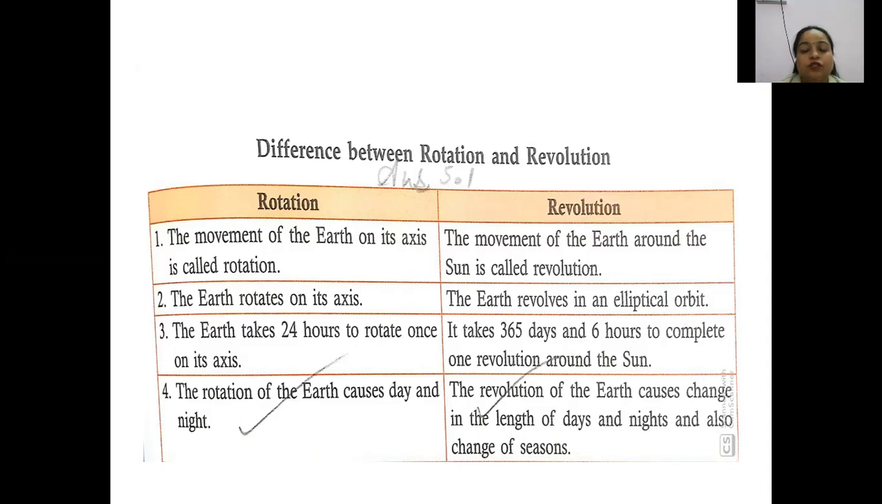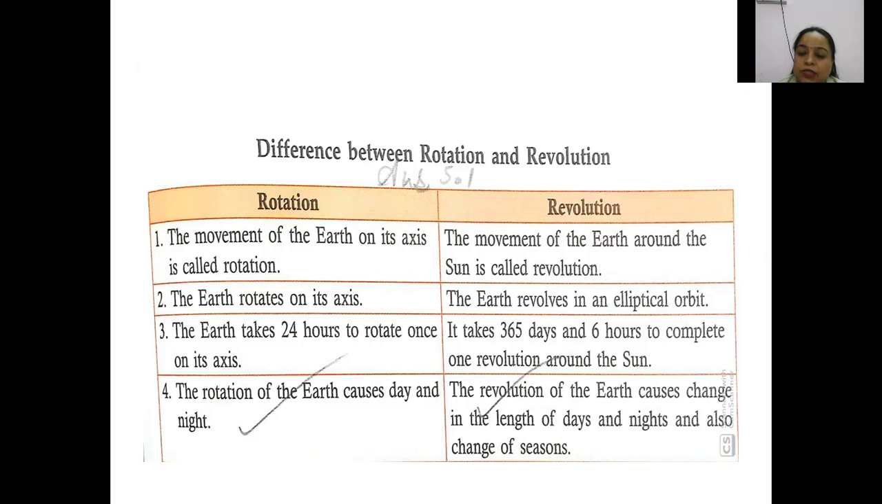Okay, then comes the next important part, that is revolution. The movement of the earth round the sun is called revolution. Okay, this we have already explained today, that the earth is moving around the sun. This movement of the earth is called the revolution of the earth. The next point, the earth revolves around an elliptical orbit.